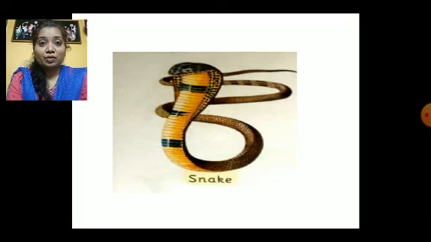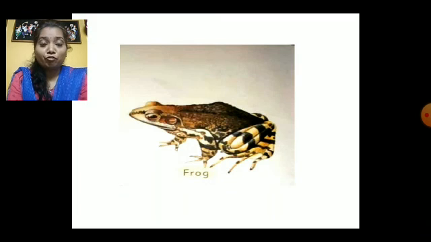Snake. Where do snakes live? Snakes live in holes. And we all are very scared of snakes, isn't it? Because it may bite. So this is called a snake. Frog. When do we see frogs? We see them in the rainy season. When it's raining, we hear lots and lots of frog noise, isn't it? Yes. So we see frogs in the rainy season. And frogs live in water as well as on land.